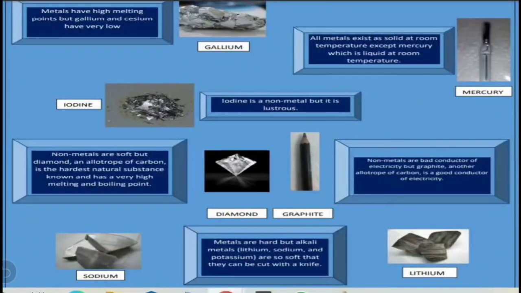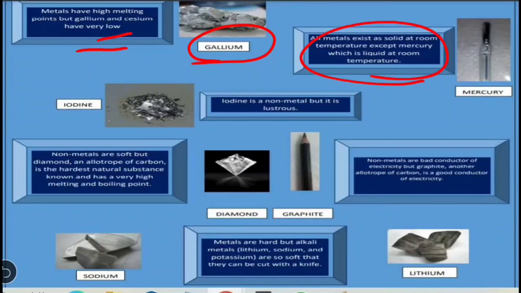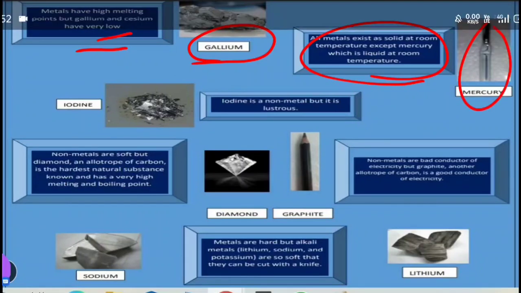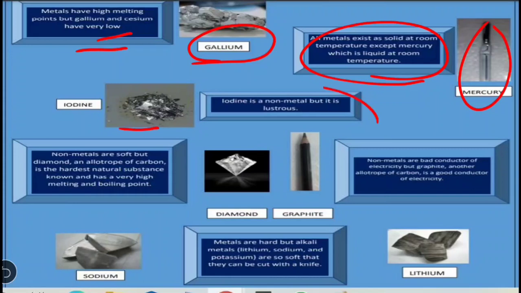Now you can see in this diagram that gallium and cesium are the metals which have very low melting points. Normally metals have high melting points, but cesium and gallium have very low melting points. This is mercury. You can see mercury is a liquid at room temperature. This is iodine. You can see iodine is a non-metal, but it is lustrous.